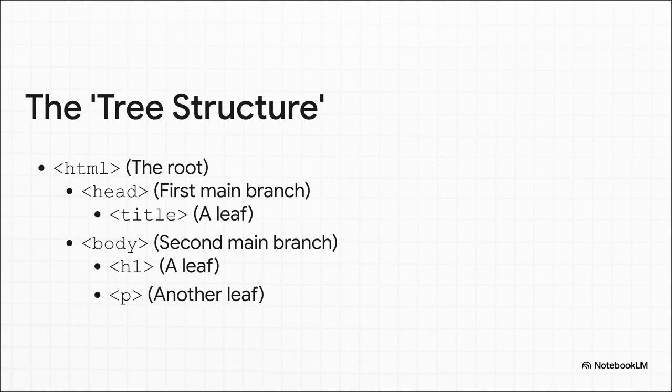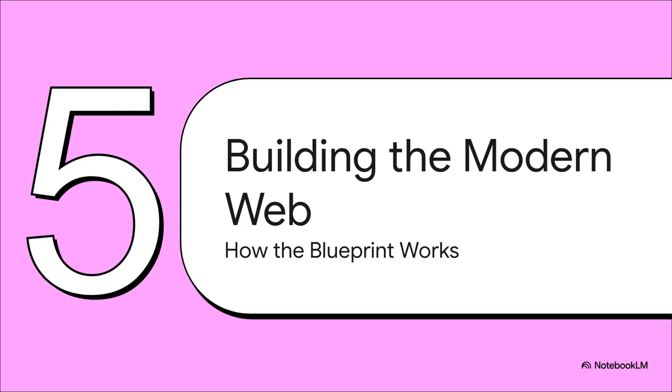It's pretty intuitive. You've got the main HTML tag, which is the root of the tree. Sprouting from that are the two main branches, the head and the body. And then, off of those branches, you get the leaves, all the individual elements like titles and paragraphs, all nested neatly inside one another.